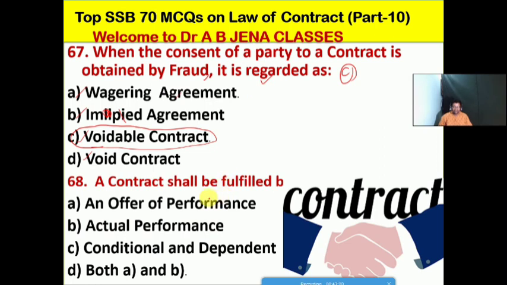So next one we will see: a contract shall be fulfilled by what? A, it's an offer of performance; B, it's the actual performance; C, it's the conditional and the dependent; D, it's both A and B. Friends, D is the right option for this MCQ. A contract shall be fulfilled by an offer of performance and actual performance, so both A and B. And friends, here D is the right option for this MCQ.